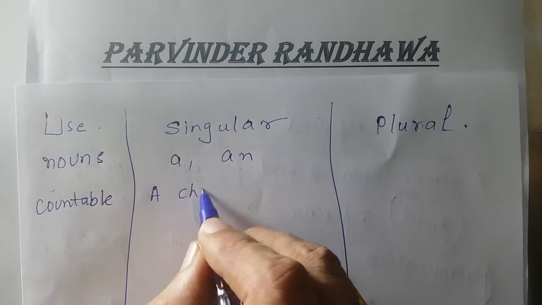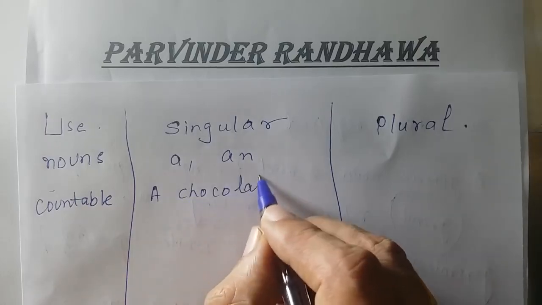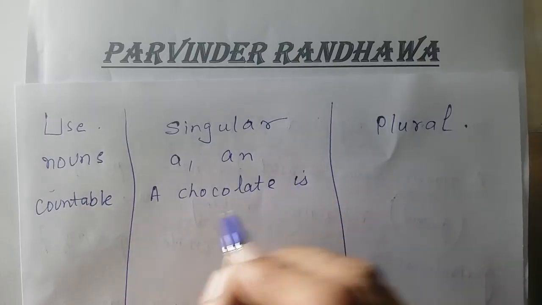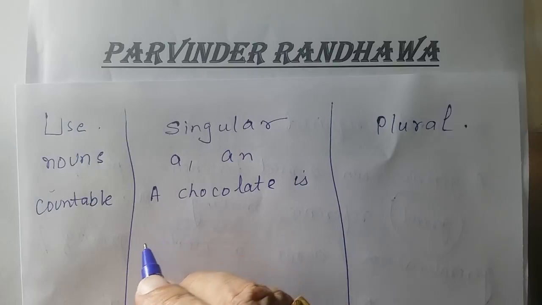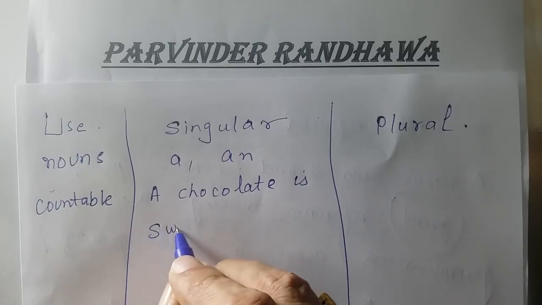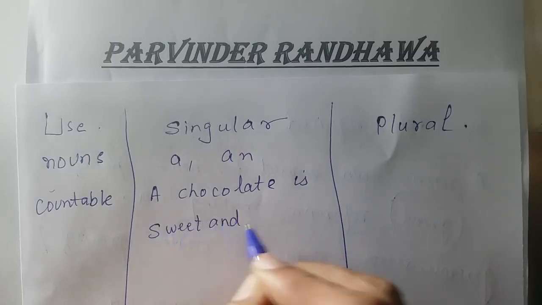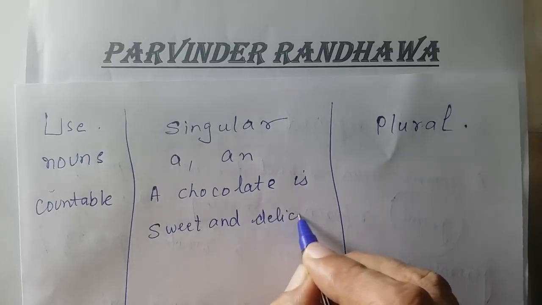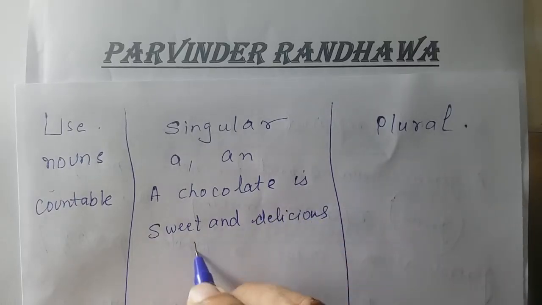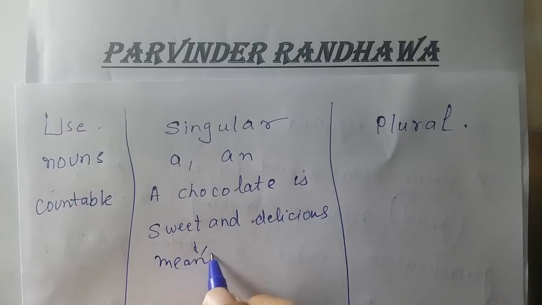I am common, that a chocolate is sweet and delicious. Let's go for the meaning.